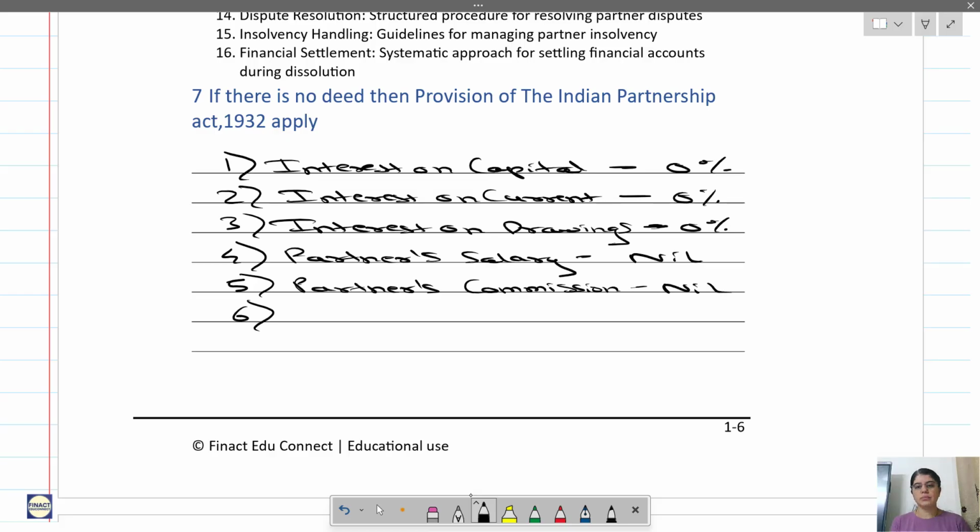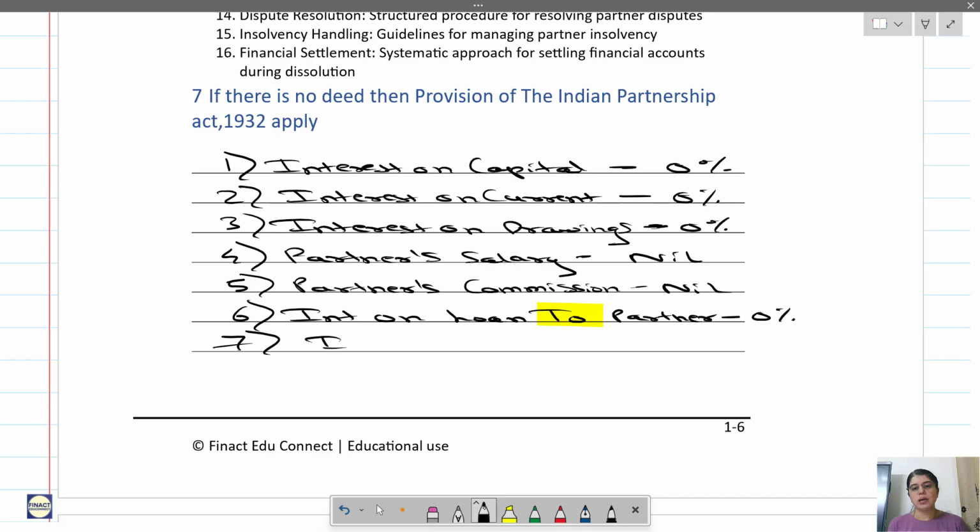Then interest on loan to partner, 0%. Understand the words, loan to partner, that is the firm has given a loan to the partner, but if the deed doesn't provide any interest, then as per the provisions of the Indian Partnership Act, 0%.